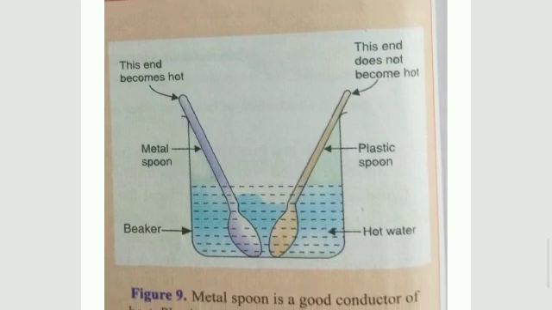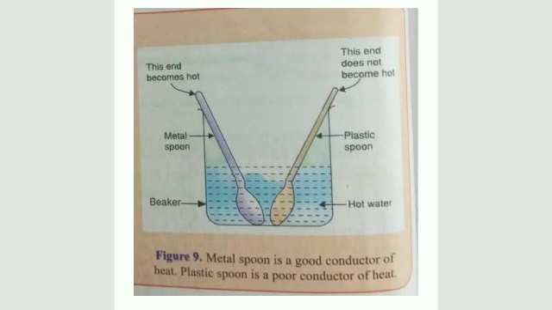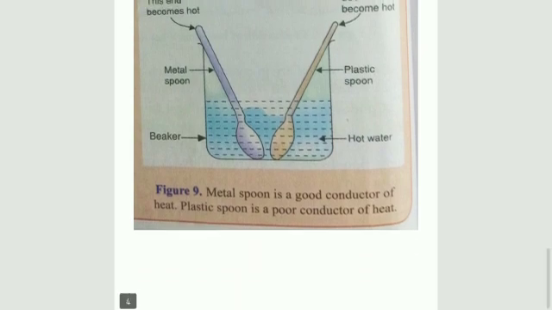Here you can also see a metal spoon is a good conductor of heat and a plastic spoon is a poor conductor of heat. So in the metal spoon, you can see this end becomes hot, and in plastic this end does not become hot.